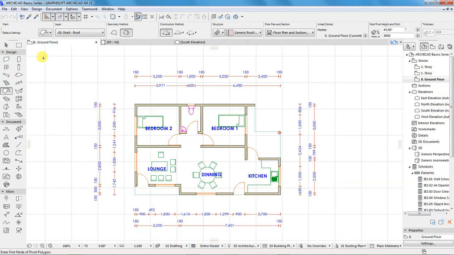So I'll choose this, and I'll choose complex roof, and I can draw this roof.